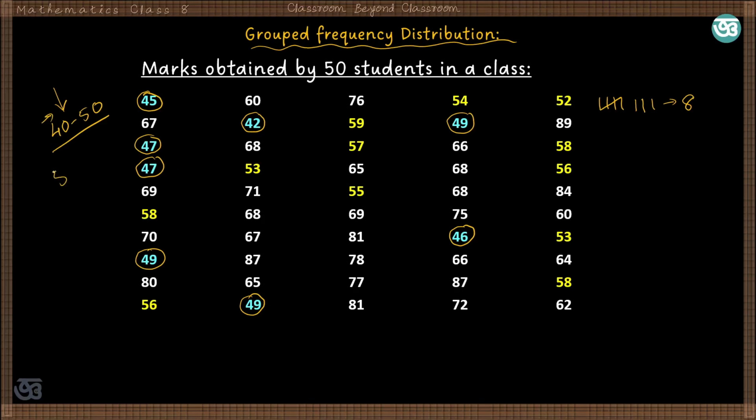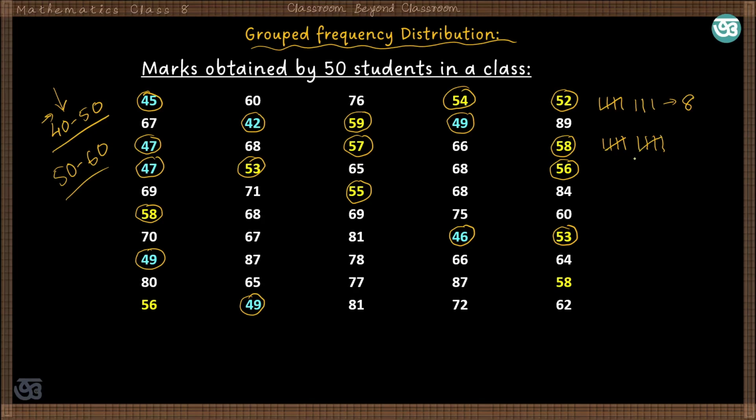Now if we consider the marks between 50 and 60, then this will be 54, 52, so this is 1, 2, then 59, this is 3, again 57, 4, 58, it becomes 5, 53, this one, 56, 2, 55, 3, 58, 4, again 53 is 5, again 58 is 1, 56 is 2.